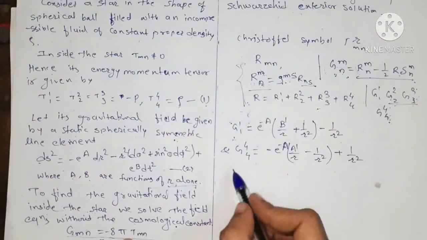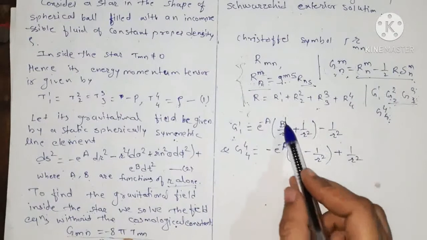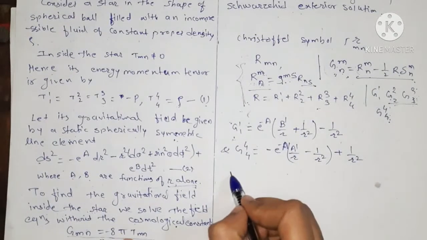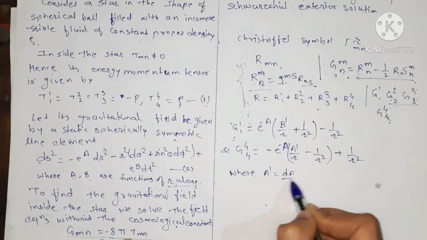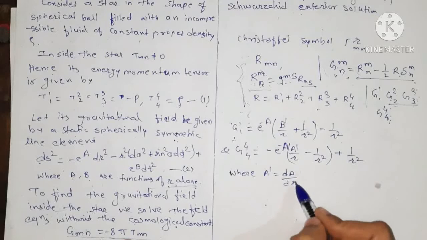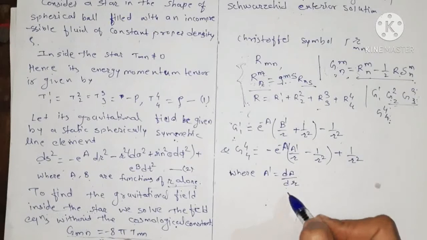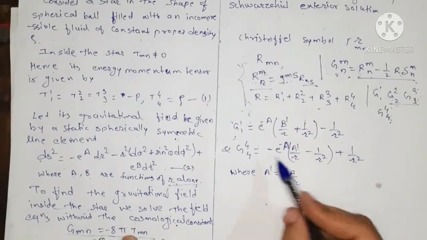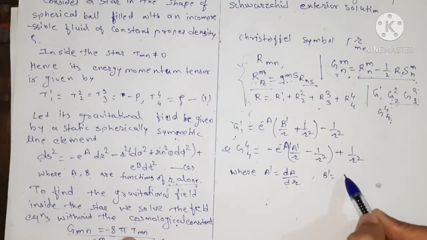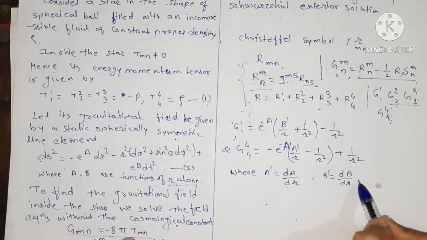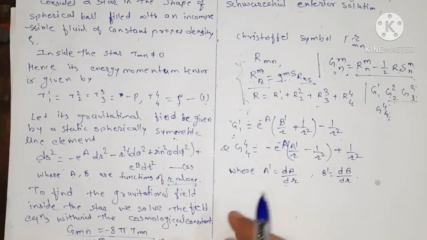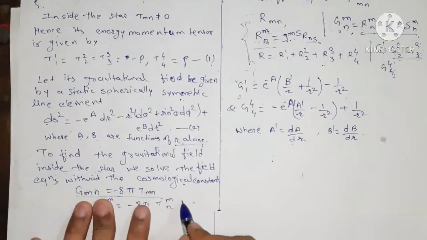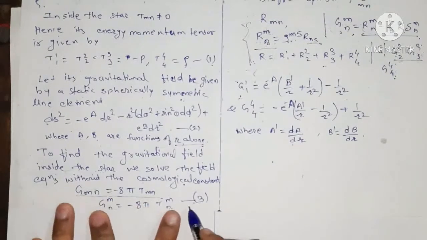Okay, so let's see what A dash is here, B dash is here. So what is A dash? A dash is nothing but dA upon dr, that is the derivative with respect to r, as A is a function of r alone, so we are taking the complete derivative, otherwise we take the partial derivative. And B dash is also nothing but dB upon dr, because B is a function of r. So now from equation 3, which is our field equation,